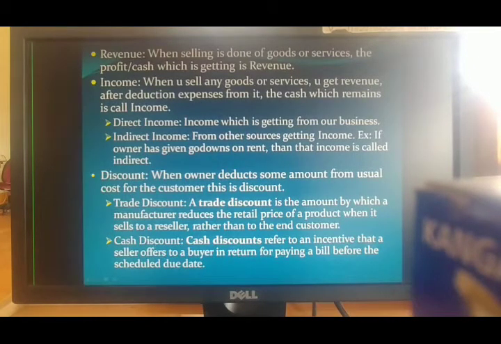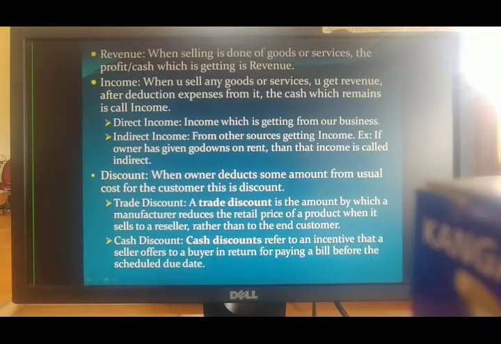Whatever you sell. Suppose I am running a soap industry factory. Whatever profit I get after selling my soaps, that cash is called direct income. And there is something called indirect income.